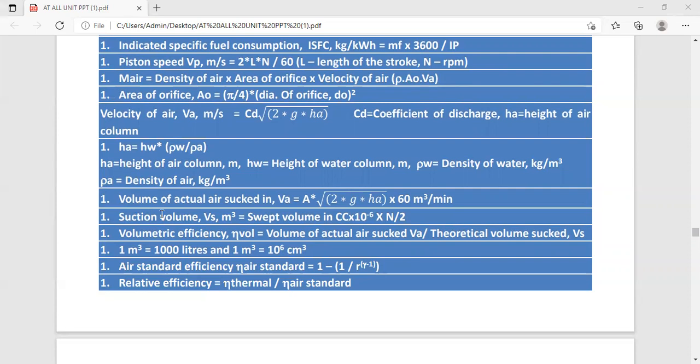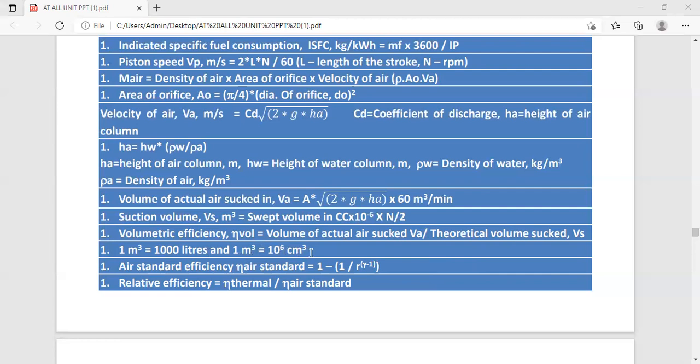So the volume of actual air sucked, that is VA, is equal to A into square root of 2 g HA into 60 meter cube per minute, where the suction volume VS we calculate in meter cube, that is swept volume, that is cc into 10 raised to minus 6 into N by 2. So volumetric efficiency is the volume of actual air sucked upon the theoretical volume of air sucked, so VA by VS we can calculate.